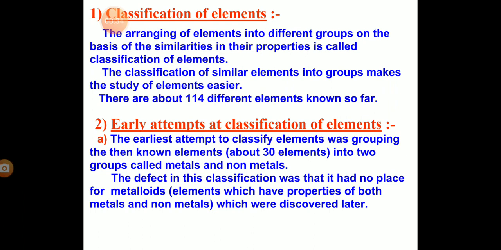There are about 114 different elements known so far. So different scientists have attempted the classification of elements. The earliest attempt to classify elements was grouping the known elements, about 30 elements, into two groups called metal and non-metal. The defect in this classification was that it had no place for metalloids. The elements which have properties of both metals and non-metals are called metalloids. So they don't have any place in that table. These metalloids were discovered later. So that's why this table was rejected.